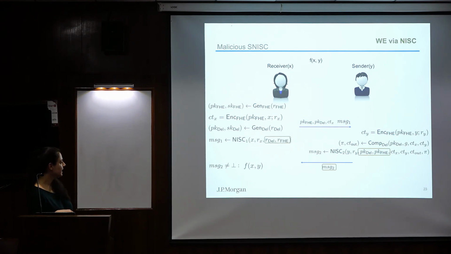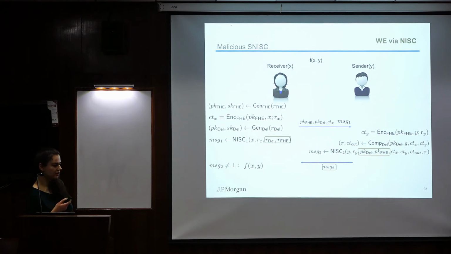And now another thing that we can do, since we are adding everything inside the non-interactive zero knowledge protocol, and the non-interactive zero knowledge protocol actually has the randomness that we use to generate the public and the secret key. These are FHE, so it can actually also decrypt because it gets them as input. So we don't need anymore to send the ciphertext of the output outside. So we can have it inside. We can have this inner non-interactive protocol decrypt inside.